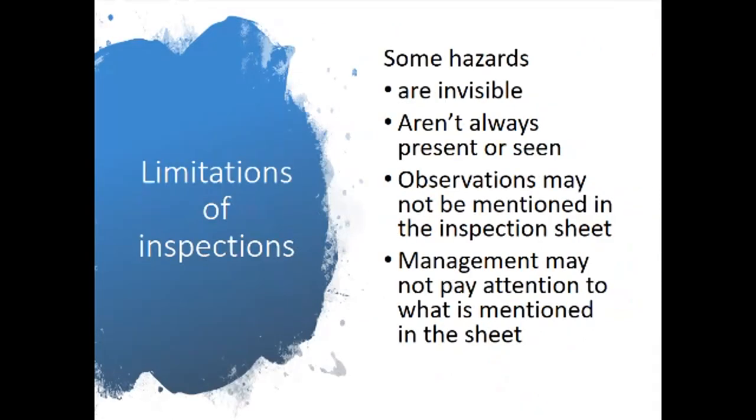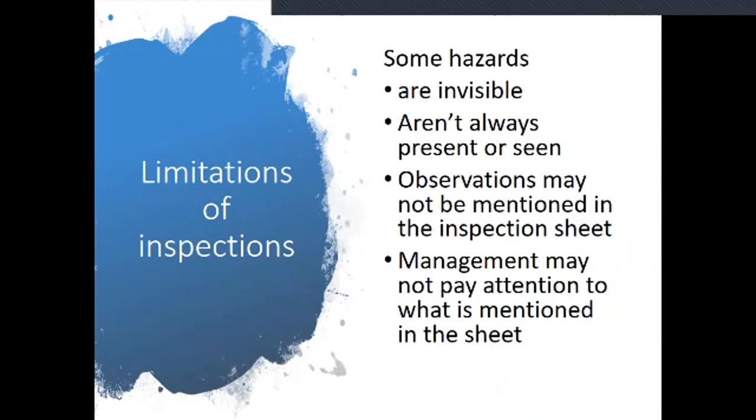Next, limitations of inspections. Everybody has some limitations. Some hazards are invisible. For example, in a machine, internally an electrical wire may have come loose, or some problem has happened internally. Unexpectedly, a worker touches this machinery and dies; maybe a fatality happens. This is an invisible hazard.